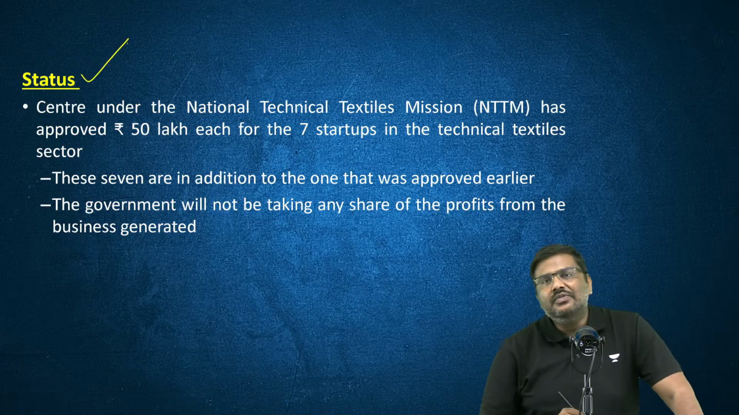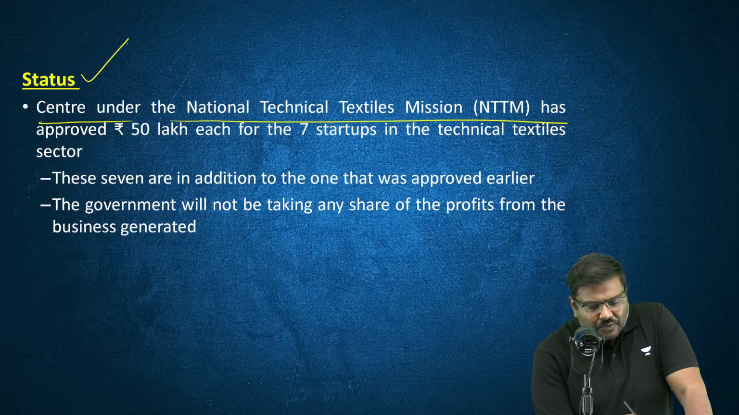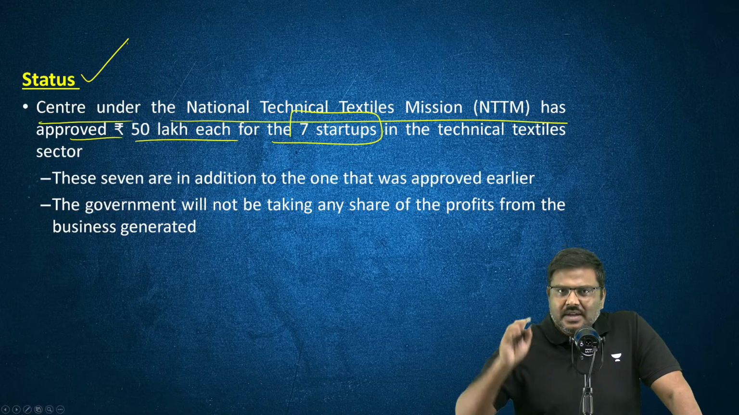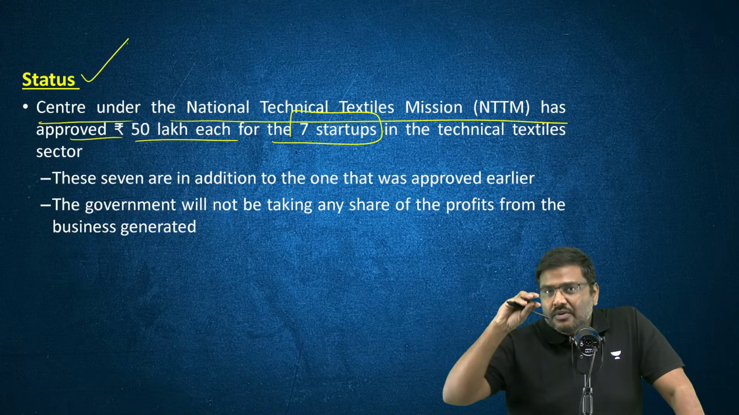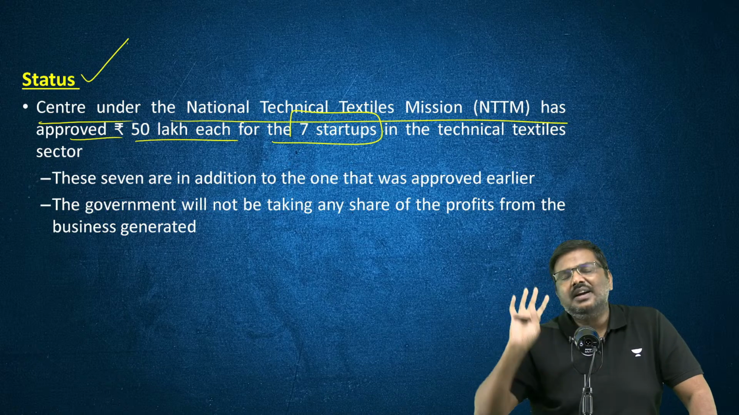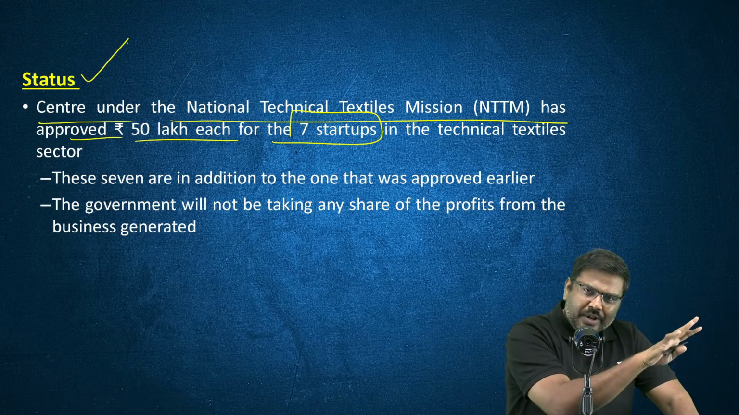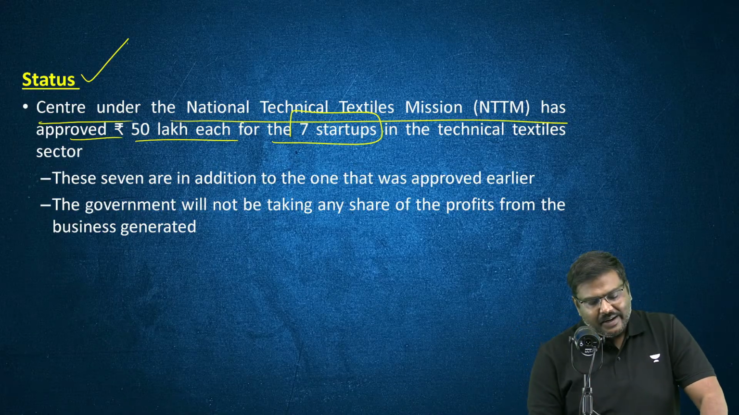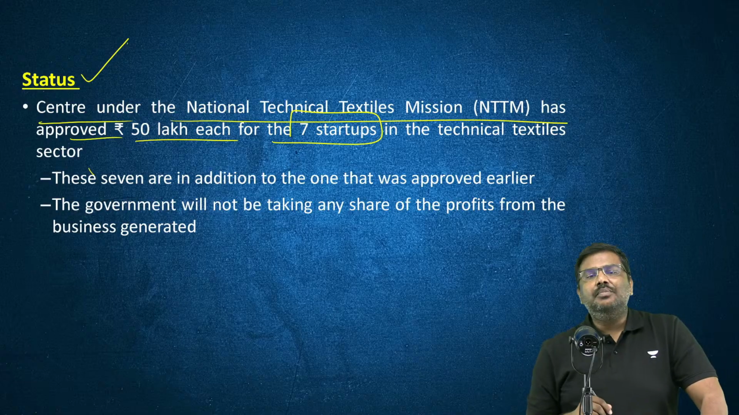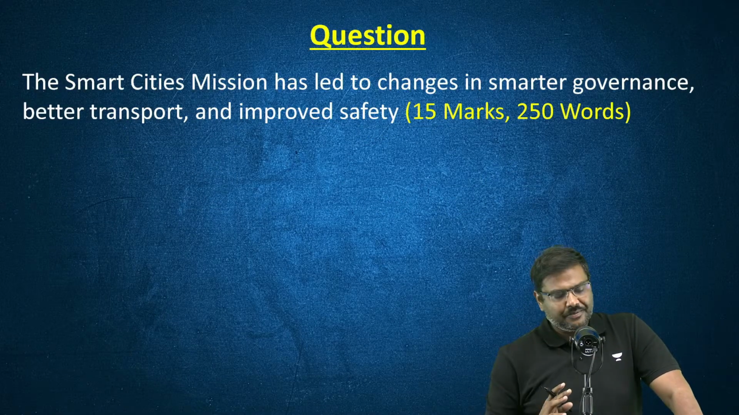Okay, what is the status of NTTM? The Center under the NTTM has approved 50 lakh rupees for each of the seven startups. Seven startups have been identified under this, and 50 lakh rupees has been approved for each. Already there is one more which has been covered, including that, eight startups have been identified under NTTM. Okay, done. So these are certain important points associated with the National Technical Textiles Mission.